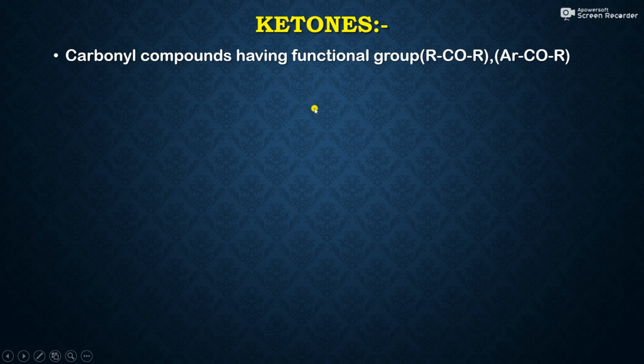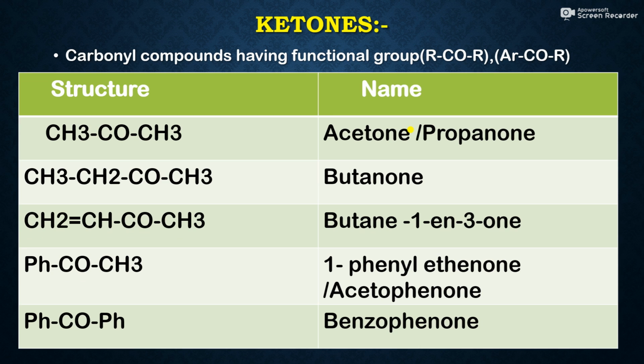These aldehydes and ketones are very important compounds in organic chemistry. So this belongs to the neutral family. So friends, these are some ketone compounds. These are open chain ketones. The first member of ketone is acetone. The common name is acetone, but according to the IUPAC nomenclature system, it is propanone. Then the second one, this is CH3 CO CH2 CH3. On the second carbon, there is a carbonyl group. Therefore, this is 2-butanone. I have just shown butanone, but the correct IUPAC name of this compound is 2-butanone.